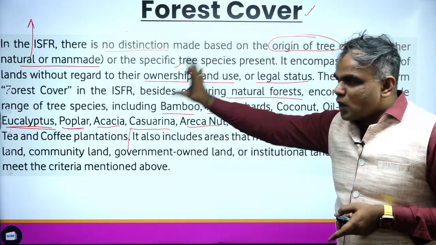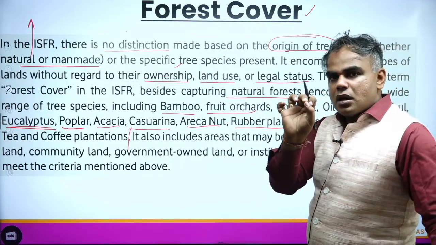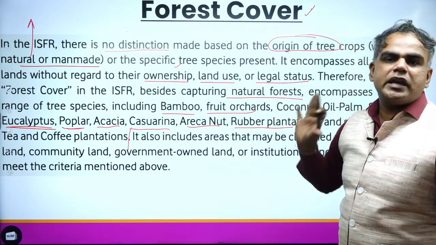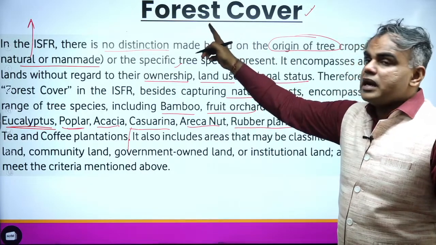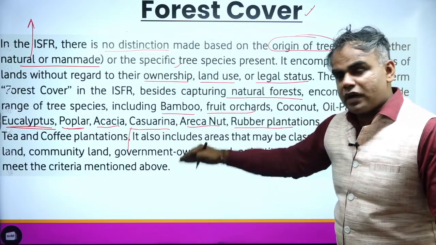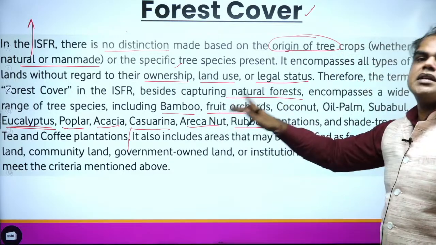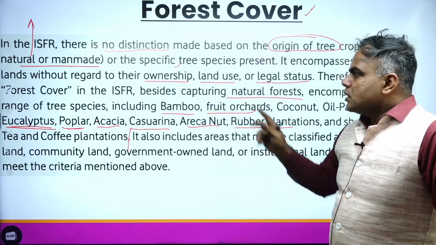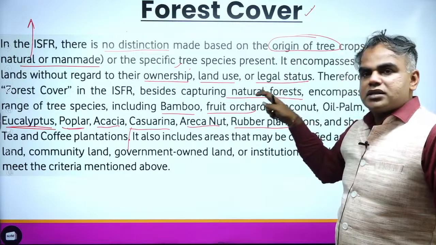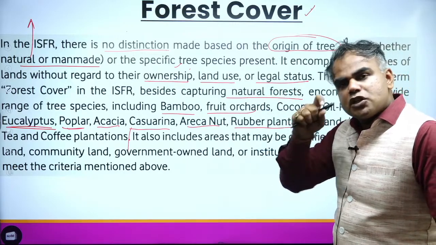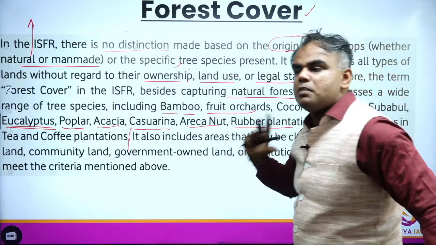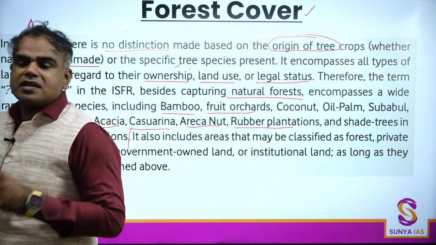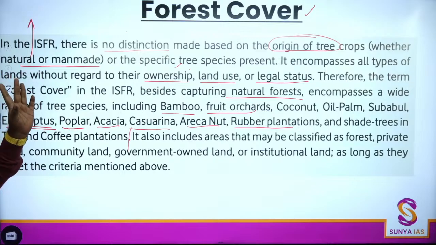From just this one piece of information, you can imagine a very good detailed MCQ can be created: which of the following will be covered under India's forest cover? If they give you bamboo, fruit, and so on, everything is going to be covered, irrespective of ownership, land use, legal status. That is why I'm emphasizing. Many times we just know this is India's forest cover, but if percentage-wise analytical questions come, we'll make a mistake. So this is one part you have to focus on.